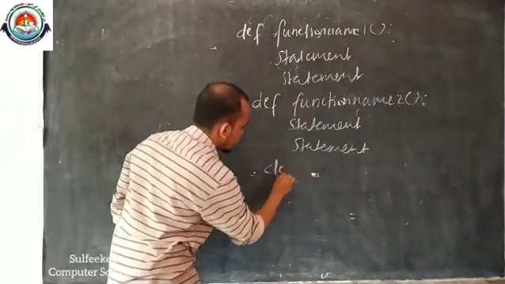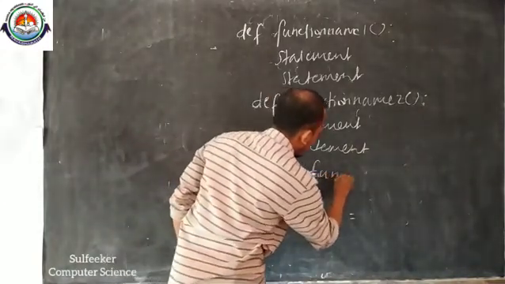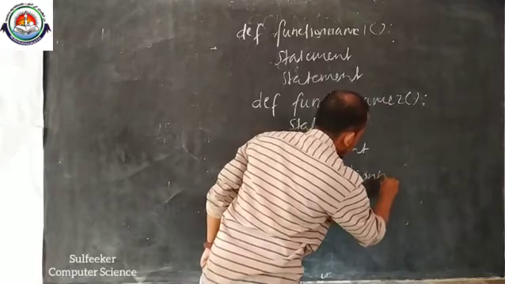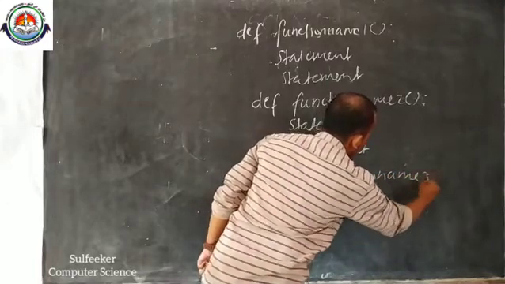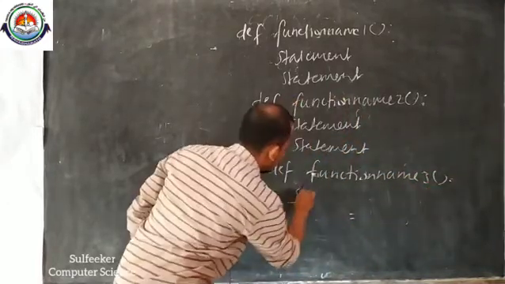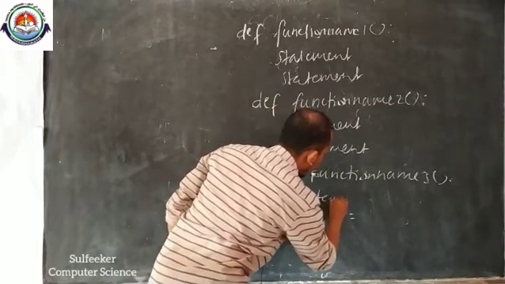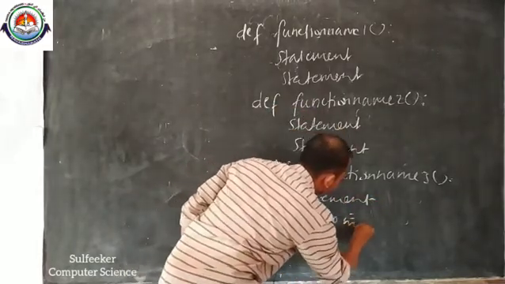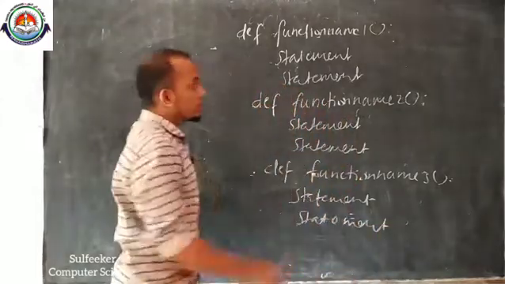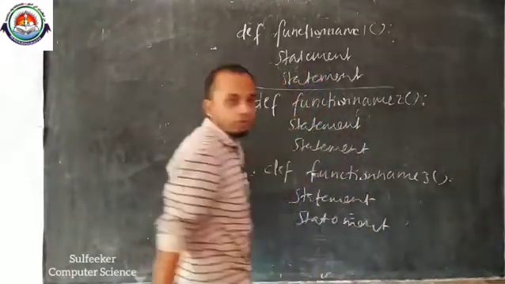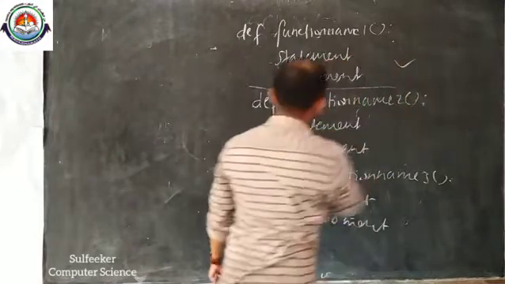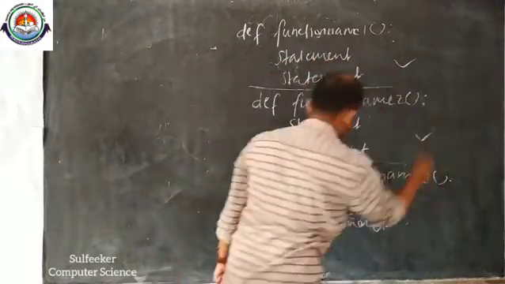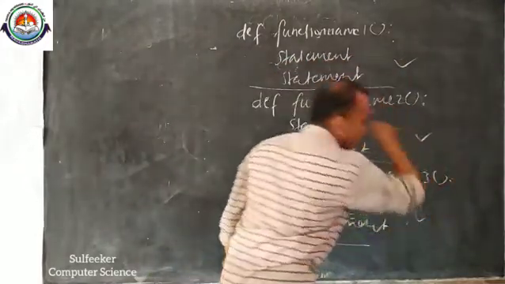Then third function def, function name 3, statement. Did you see this one? First function. Okay, this is the second function, this is the third function.